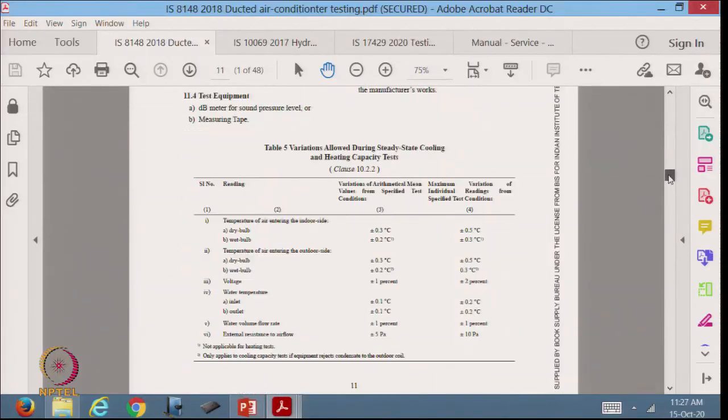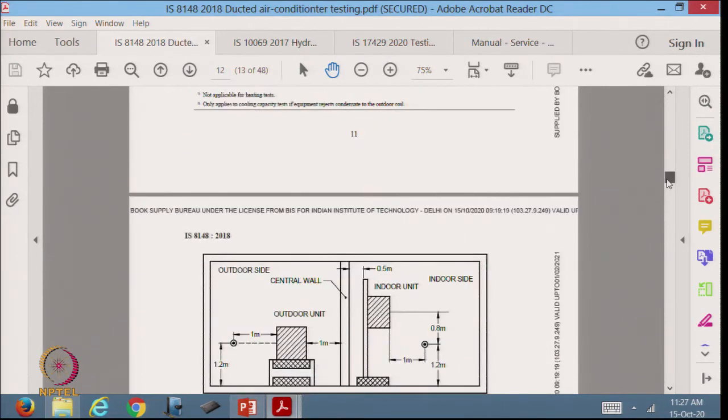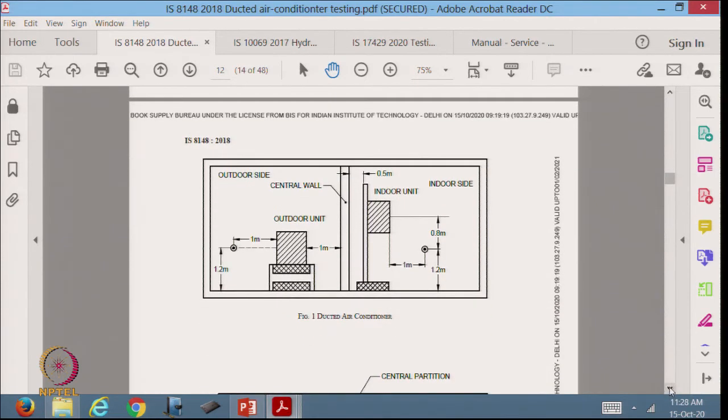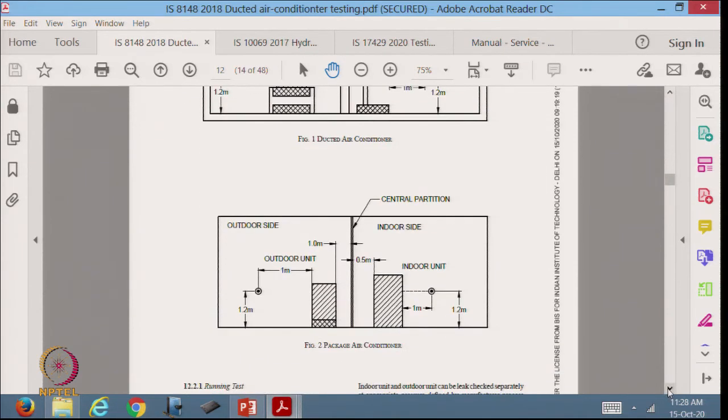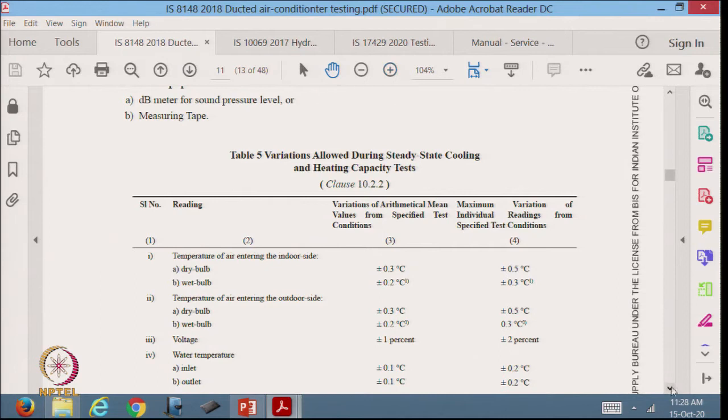There are figures, and so that is one of the ways of putting it, the system. So, there is a sketch which is given, some dimensions are given where the instrument has to be placed. So, we do not have too much flexibility on that part, but this is the table that we should be concerned about.